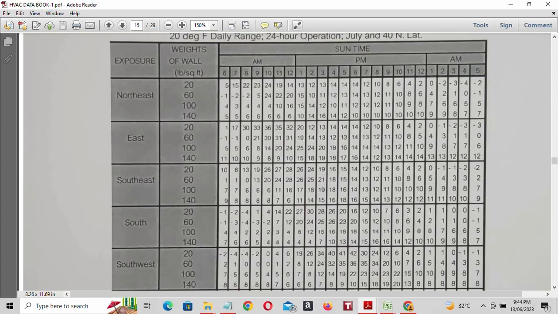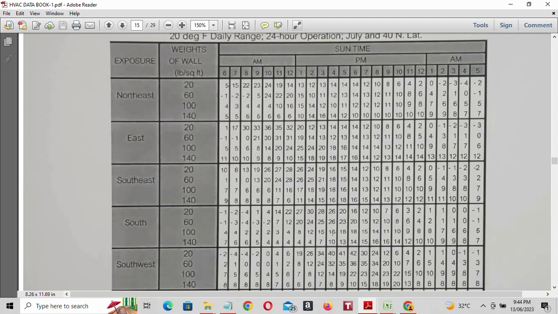Suppose our building weight is 60, you can take the value 26 directly. Our building weight is 80, and we don't have the value for 80 here, so we take the average of these two values. 26 plus 16, 42 divided by 2, 21.